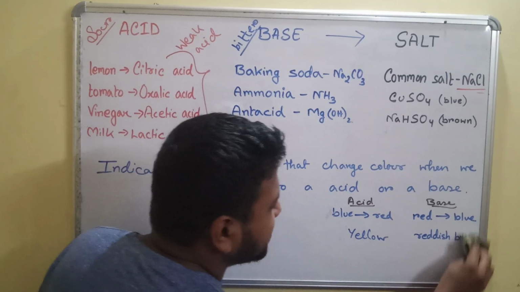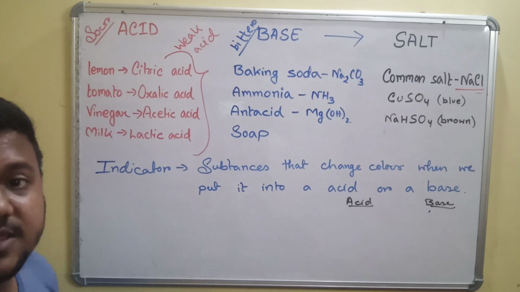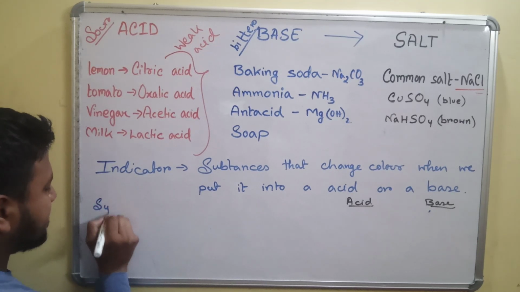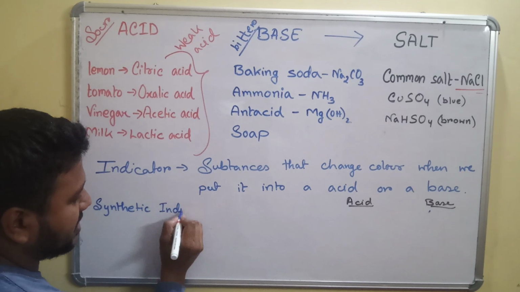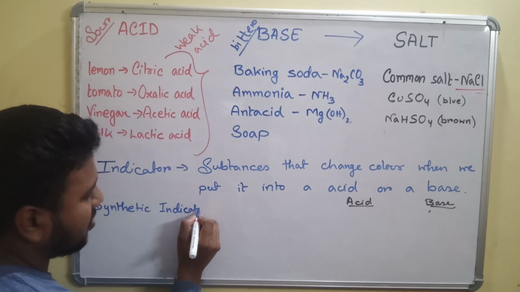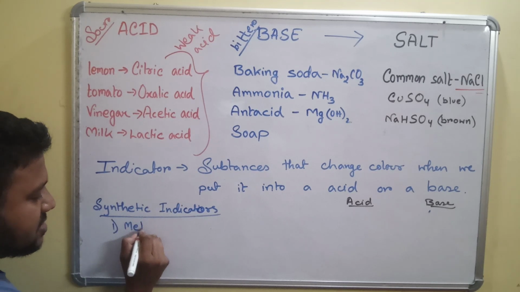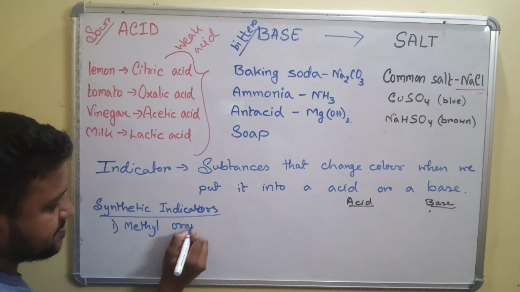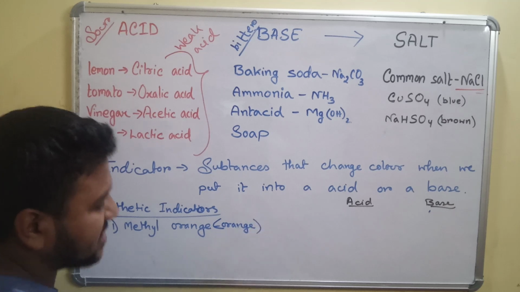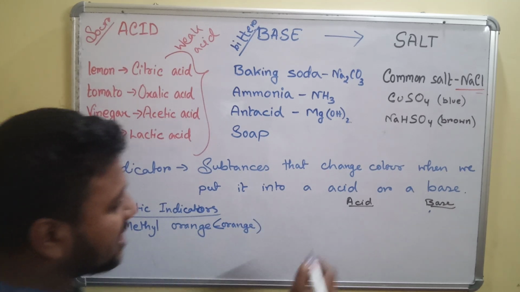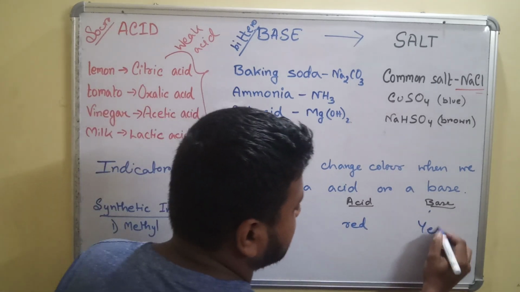Now in case of synthetic indicators, there are two indicators that are made in the laboratory. One is your methyl orange. Let us talk about synthetic indicators, the indicators that are made in your laboratory or that are synthesized. So one of the indicators is your methyl orange. Methyl orange is basically orange in color, and it turns red in the presence of an acid and turns yellow in the presence of a base.